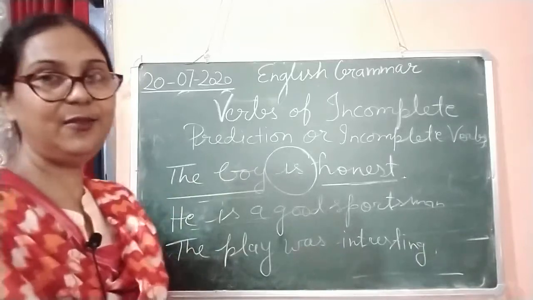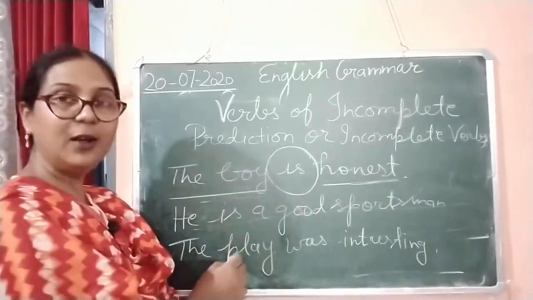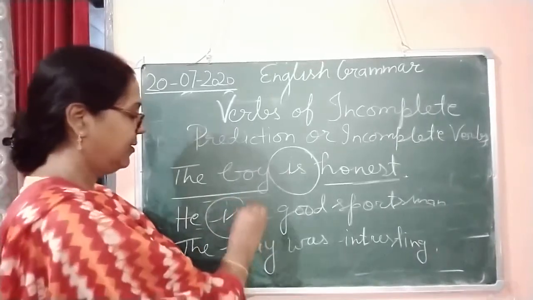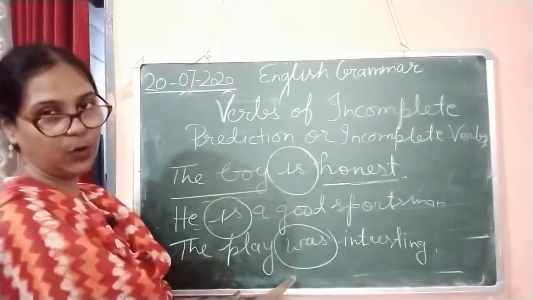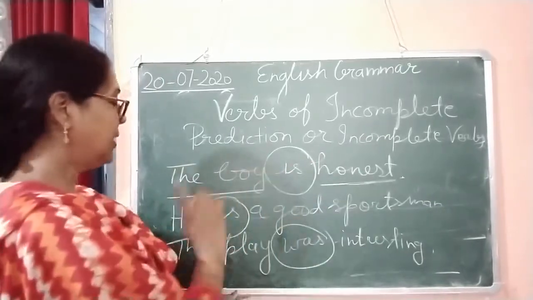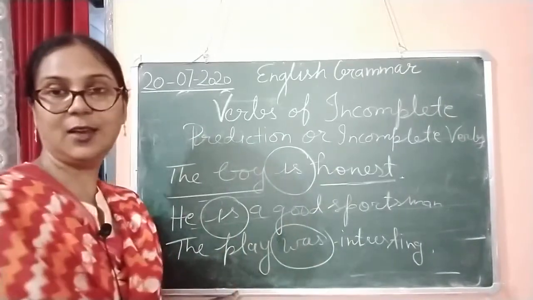Only one thing we can see in the 3 sentences. What is it? Is, and was.